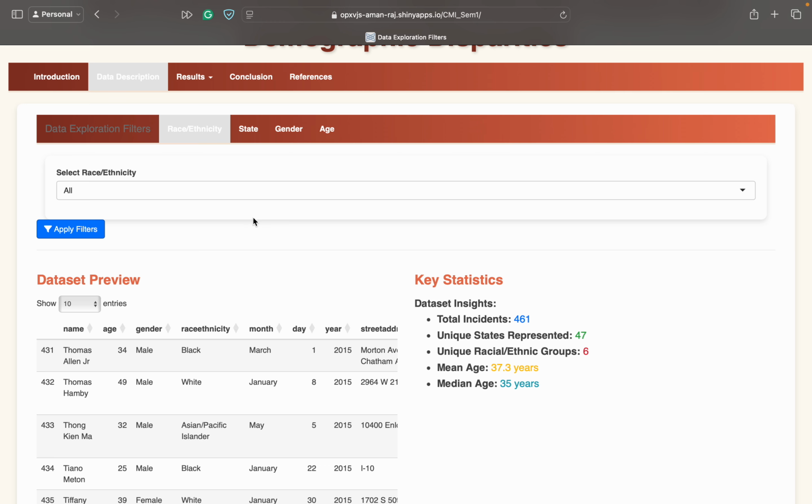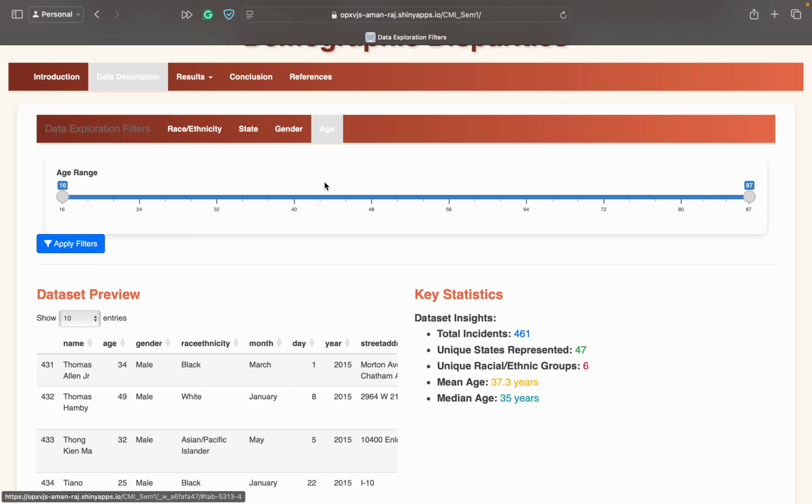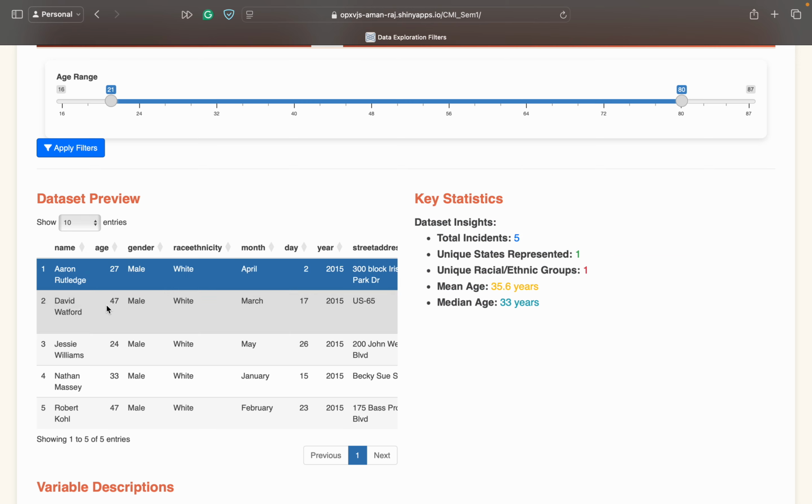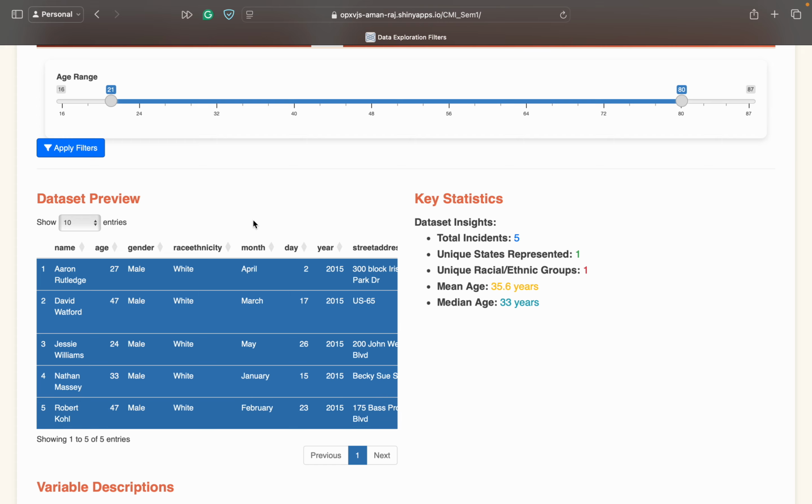Now look at the data exploration filters, and these filters are according to those particular columns like race, ethnicity. You can select among them. For instance, I select white here. You can select your favorite state, and then gender and age. For age we have this slider, and you can apply these filters and the key statistics come out almost naturally. And these are those 5 entries corresponding to your selection.